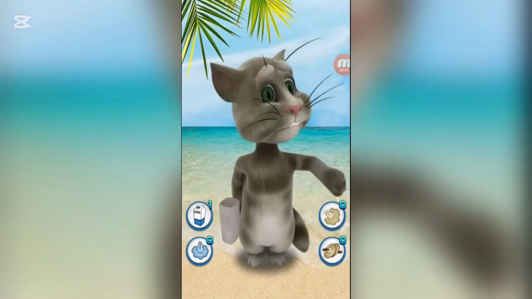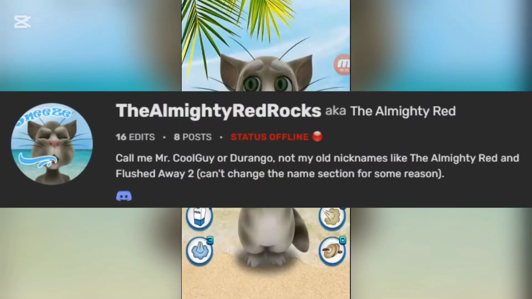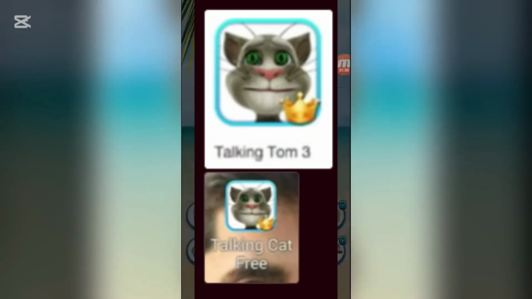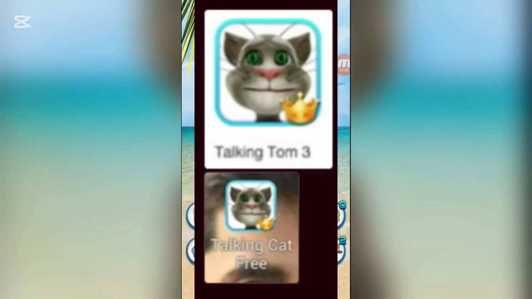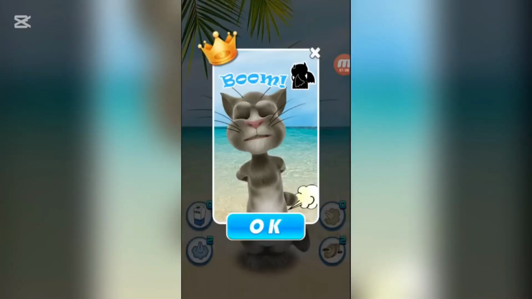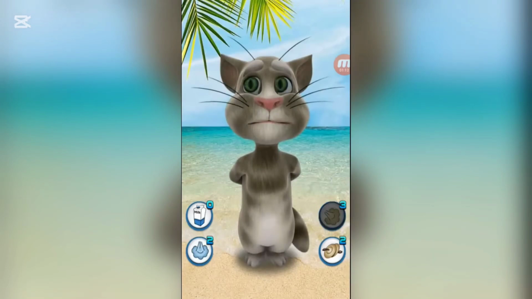On January 9th, 2026, so literally like 2 days ago, a user by the name of the Almighty Red Rocks discovered that Talking Cat 3 was the same app as Talking Tom 3. The apps shared the same icon and the same package name, which was com.kayaya.tao.tomcat.